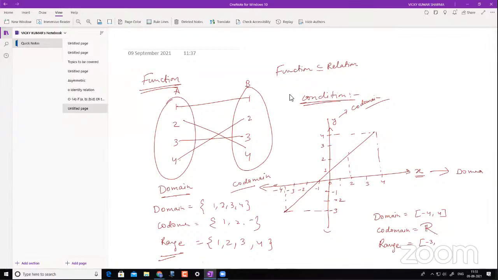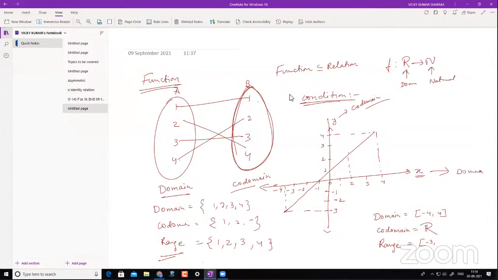Now, if I say in a question a function f such that it is from real numbers to natural numbers, what does this mean? That means your domain is all real numbers, but your codomain can only be natural numbers. This is what it means. This is just to give you an intuition. Basically this says what your set B is. It gives you a restriction saying that your set B is natural numbers over here. Okay, clear?